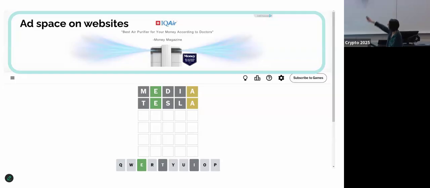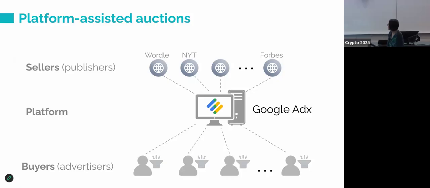Okay, so it turns out this ad is sold in a real-time auction hosted by Google. So in this auction, we have sellers and the buyers, but the sellers don't directly interact with the buyers. The auction is mediated by a middleman platform. In this case, it's Google, and we call this platform-assisted auction. Another example of platform-assisted auction is eBay auction.